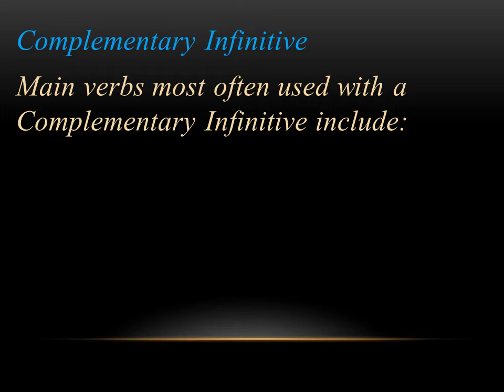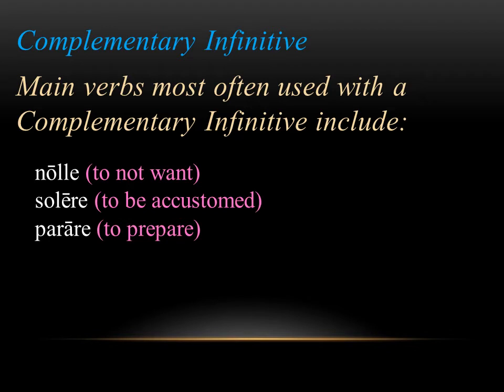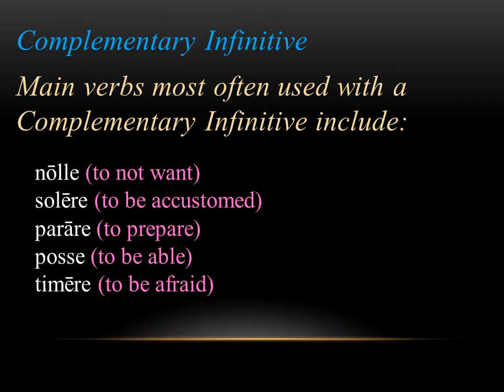Main verbs that most often use the complementary infinitive are words like nolle, which means to not want, solere, which means to be accustomed to, parare, to prepare, posse, to be able, timere, to be afraid, and velle, which means to want. And if you think about all these words, it makes sense that they would take an infinitive. So if you had solere, to be accustomed, you'd want to say to be accustomed to do what? The same goes for the rest of them. To prepare, to do what? To be afraid, to do what? To want, to do what? There's going to be an infinitive, most often, used with all of these main verbs. That's the complementary infinitive.